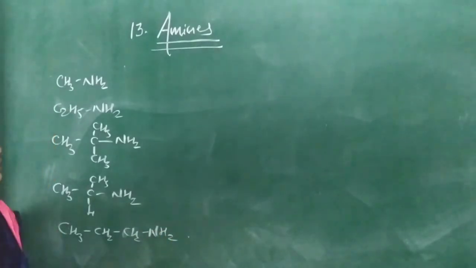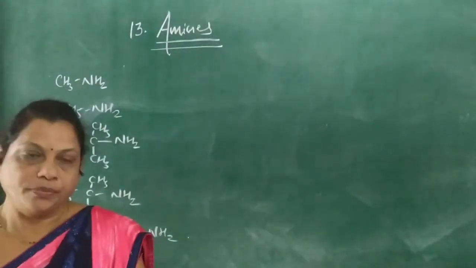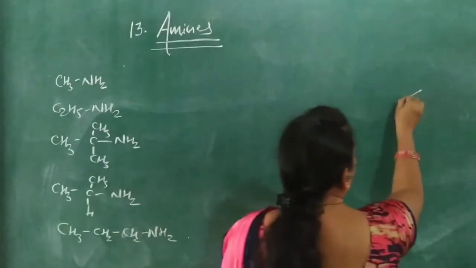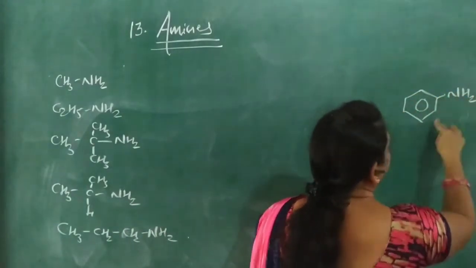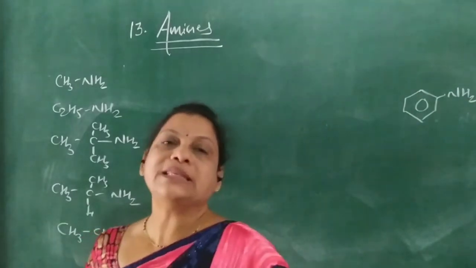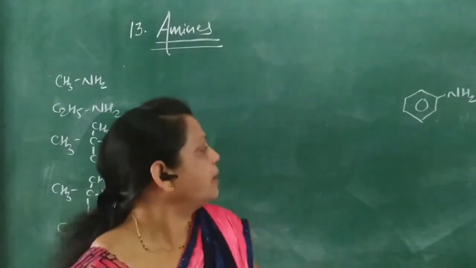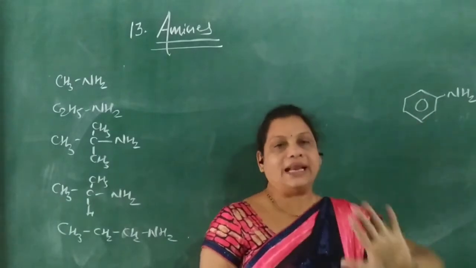Again, in case of aromatic amine, this is aniline. The common name of this amine is aniline, and IUPAC accepted this name for this compound as aniline.